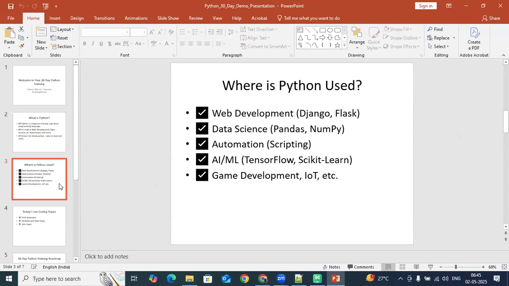And if you want to switch to AI or ML in future, Python basics are the first roadmap step. For that, there are modules called TensorFlow and Scikit-learn, and again other modules like Pandas, NumPy, Matplotlib. Similarly, if you want to develop games, Python is a great language for that. Everywhere, like IoT, Internet of Things, it is used. That's the reason Python is so powerful nowadays, and everyone is using Python.